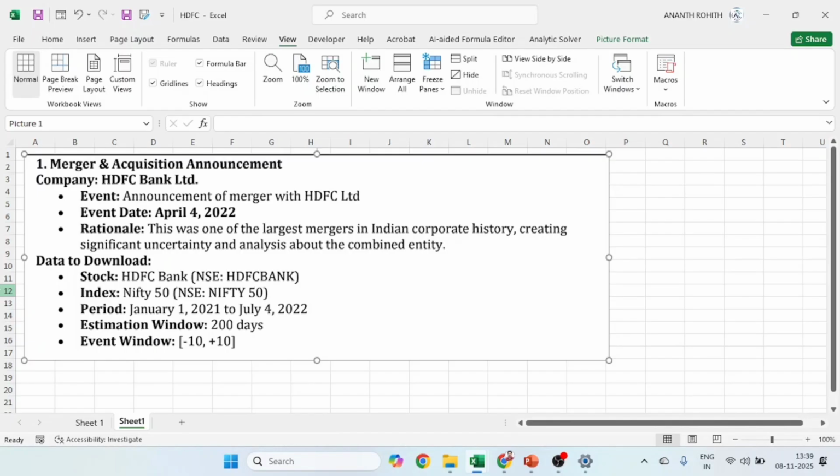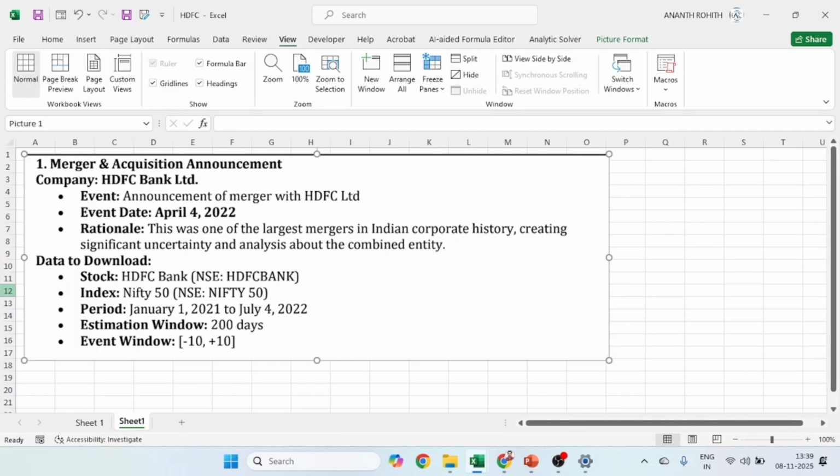Similarly, next one, the event window. This is just near the event date. When you announce some event on a future date, and the date is nearby, there will be huge variation in the stock prices. So we are considering how many days of observation we take before and after the event. Here 4th of April 2022 is the 0th day, or event day. Minus 10 to plus 10 means 10 days before the event and 10 days after the event. So 10 days before April 4 and 10 days after April 4 we are going to consider for the study.